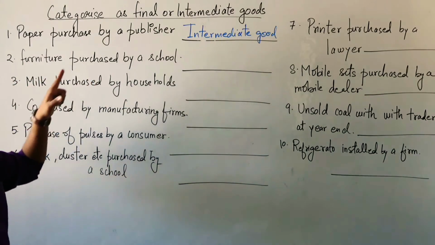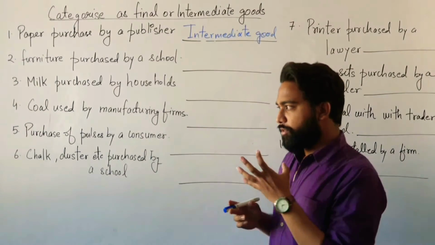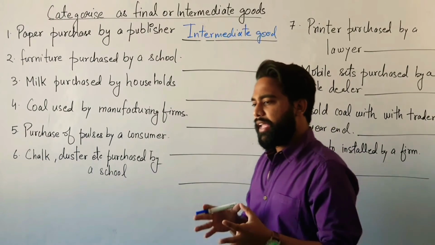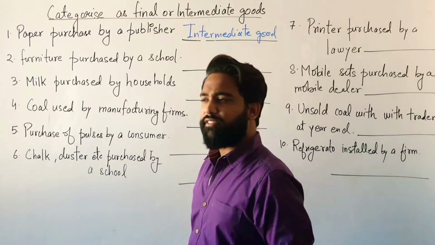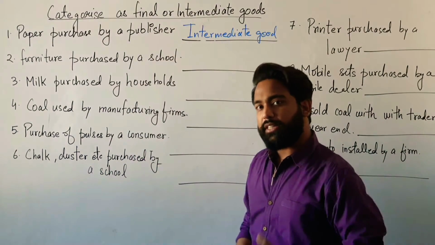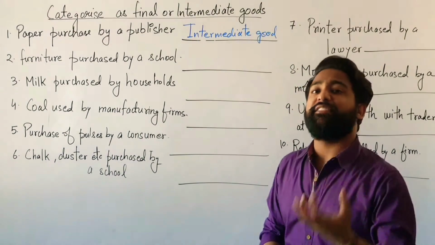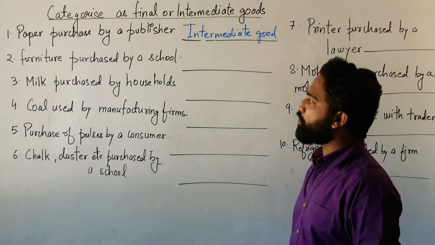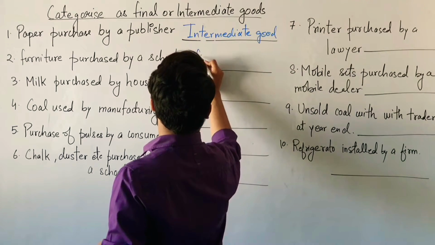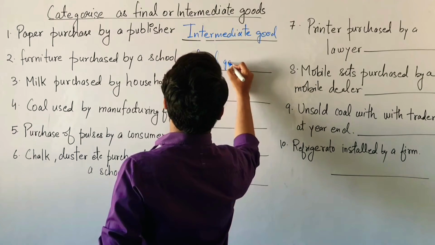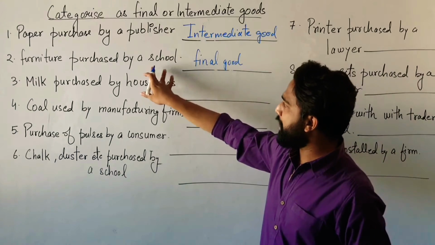furniture purchased by a school. Now what does a school do with their furniture? They buy it as an investment. If we are buying good furniture, then it will gradually attract more students so that they can join the school. So the furniture is an investment by a school, so it is the final good. Final producer goods, right? Because it is being purchased by a producer.